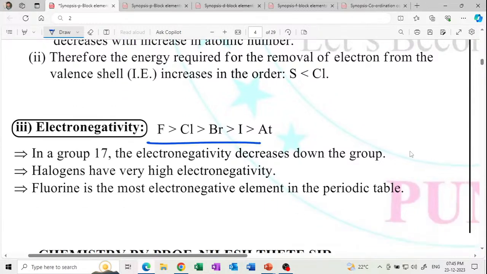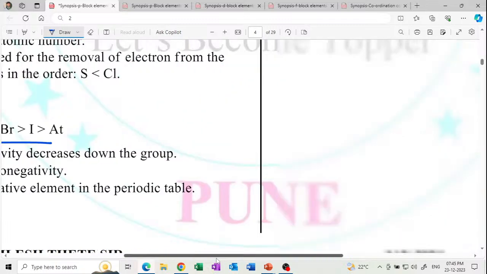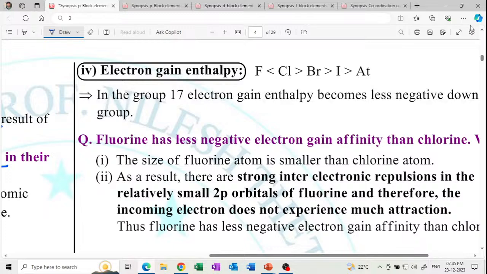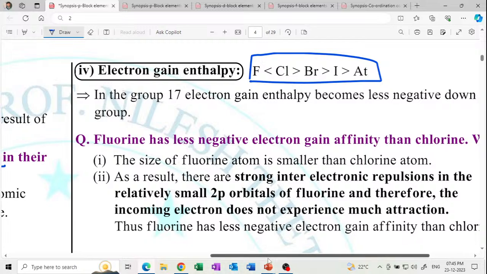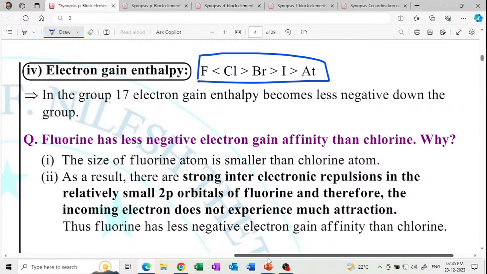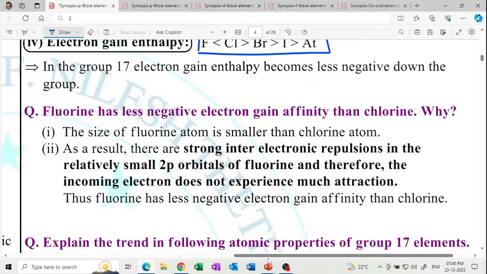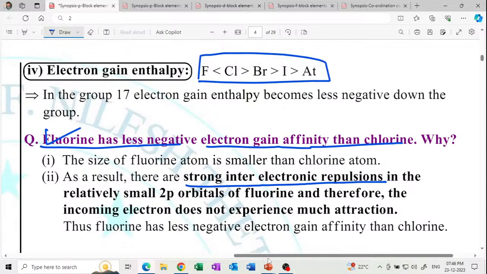Electronegativity. What is the order for electronegativity? Get it? 1 mark question. All these are asked as 1 mark questions. Next, electron gain enthalpy. Okay, this is the order. Chlorine shows the highest electron gain enthalpy value as compared to fluorine. Fluorine has a less electron gain enthalpy value as compared to chlorine because of the strong inter-electronic repulsion. Remember the order, the order is very important. Chlorine is the highest, as compared to fluorine and bromine.